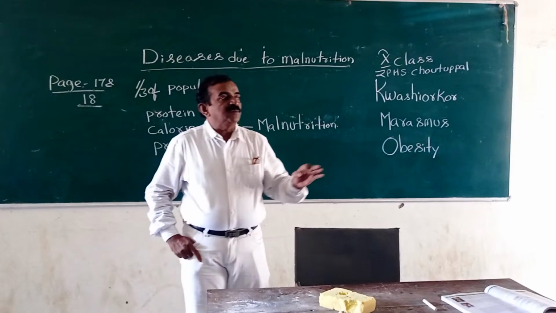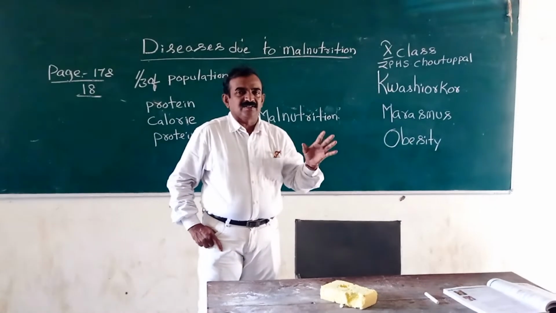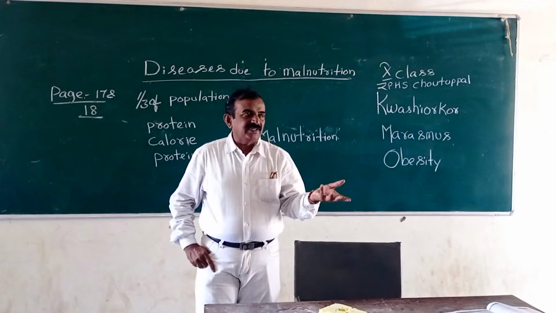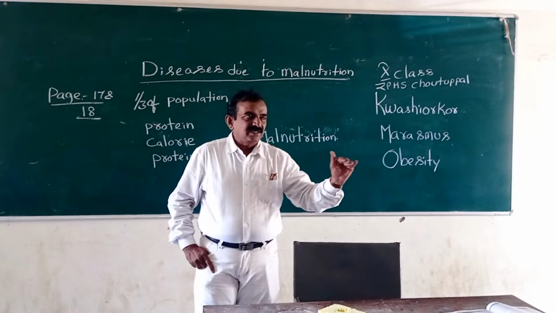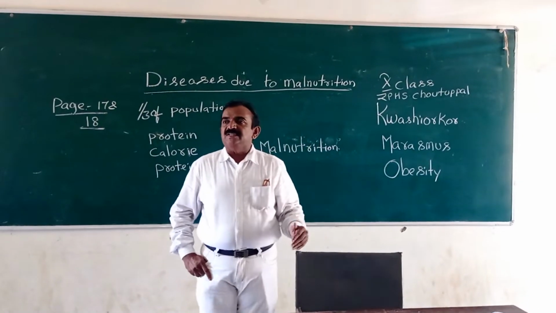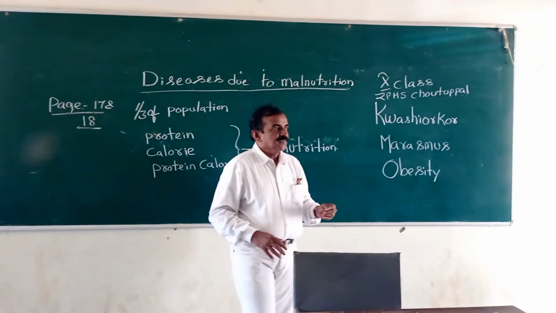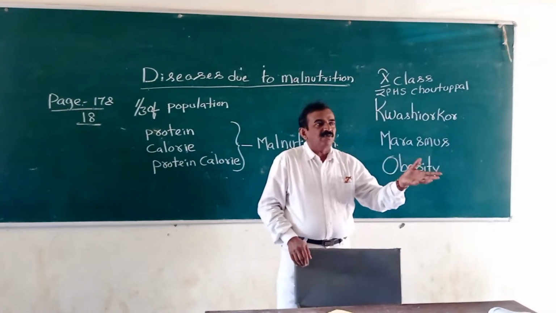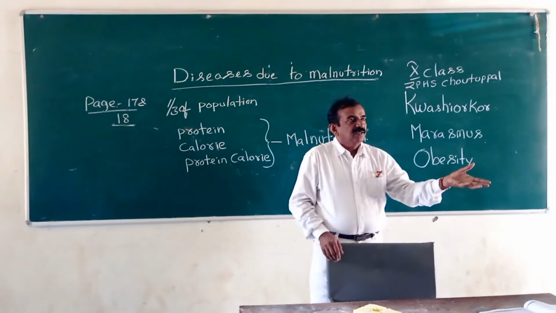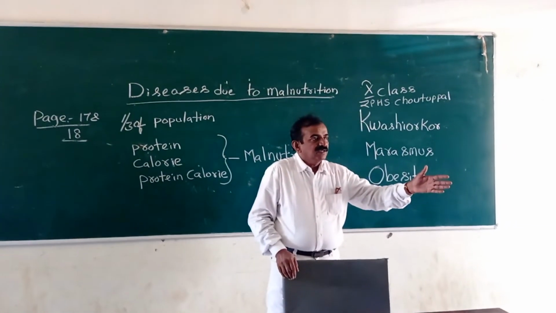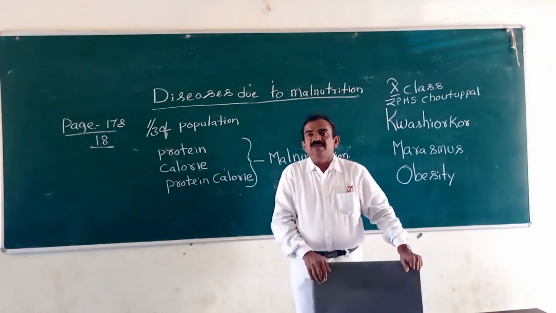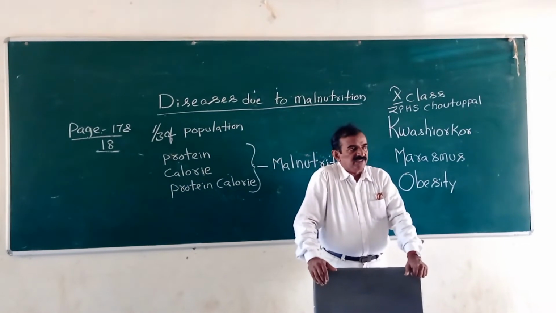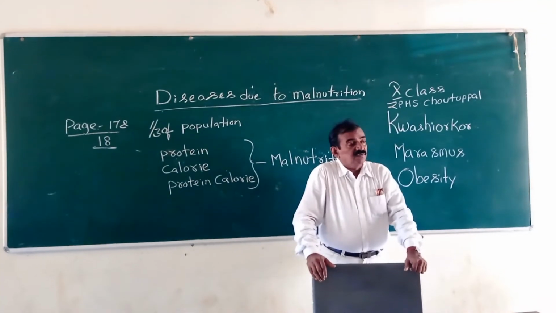For example, some people are always suffering with diseases, and they are not eating good or sufficient food. That's why they are always in ill health. Willful starvation: some people are not eating brinjal, snake gourd or cucumber. They are avoiding them, and you should not avoid that type of food, because they have their own minerals and food content. So you need to eat all foods.